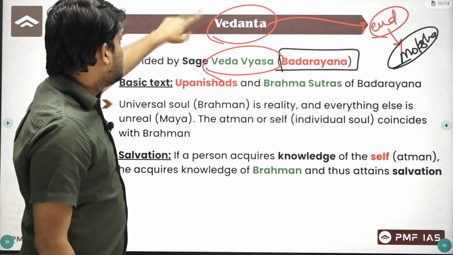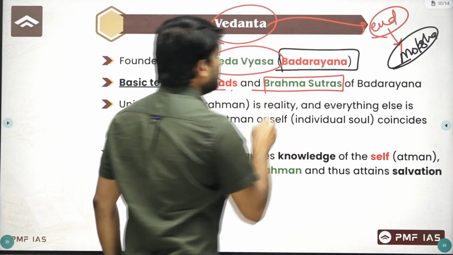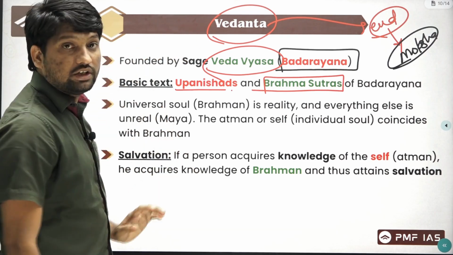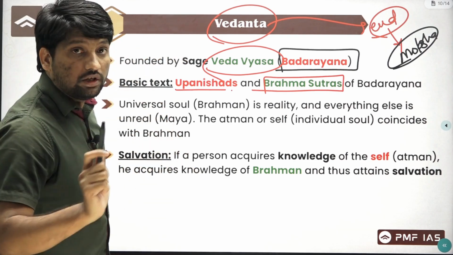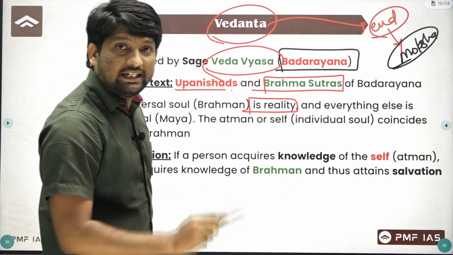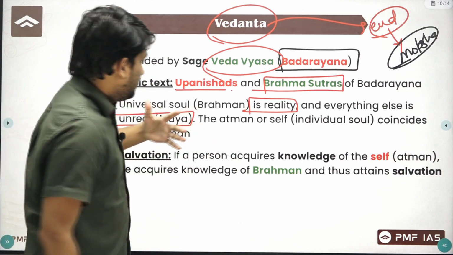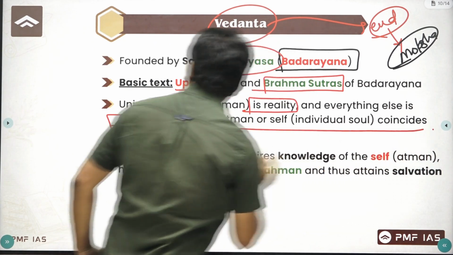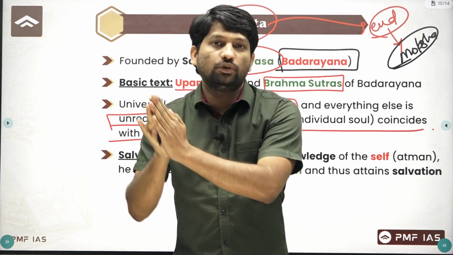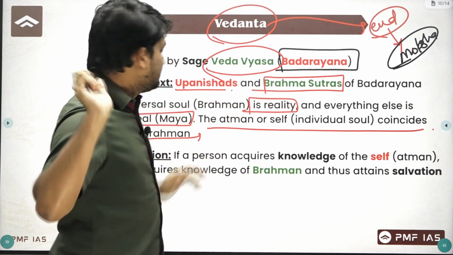And the basic texts for this Vedanta are the Upanishads and the Brahma Sutra. This Brahma Sutra was written by sage Badarayana. According to the Vedanta school, the universal soul or Brahman is reality, and everything other than Brahman is unreal, or Maya. So the Atman or self coincides with Brahman, meaning both the individual soul and the universal soul are the same. Except this universal soul, everything is unreal.